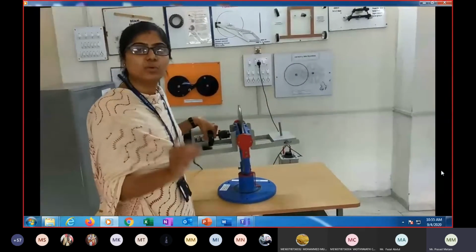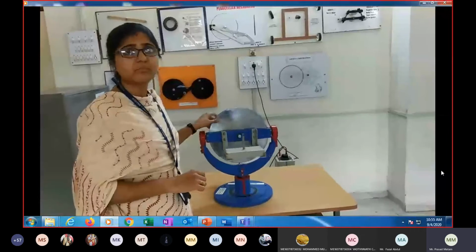This unique principle is known as the gyroscopic principle.